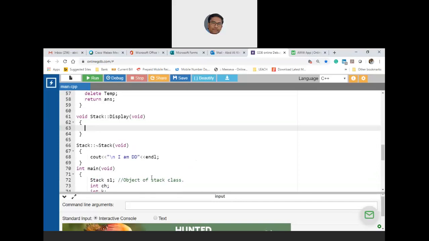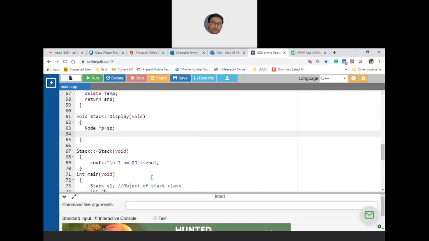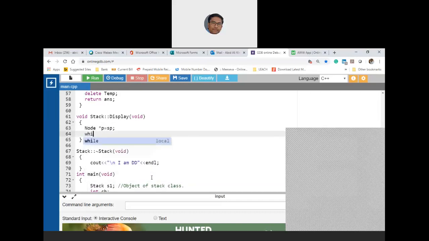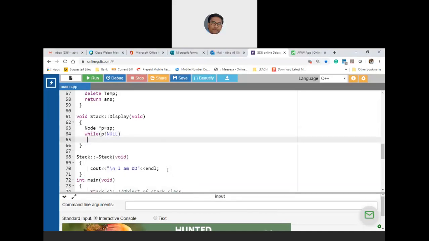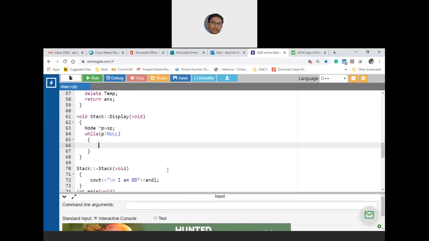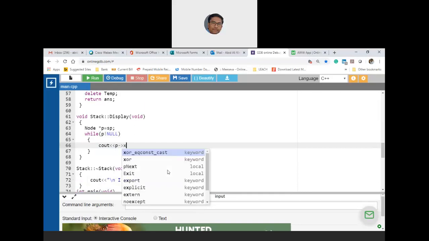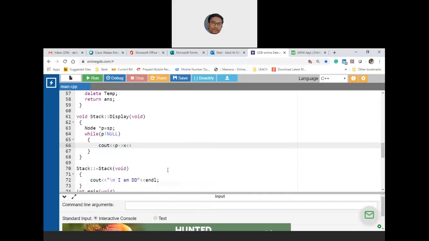So again you take node star p pointing to the stack pointer, because you need to change p. Okay, so while p is not null, you need to display cout p arrow x, then probably display it in the form of down.